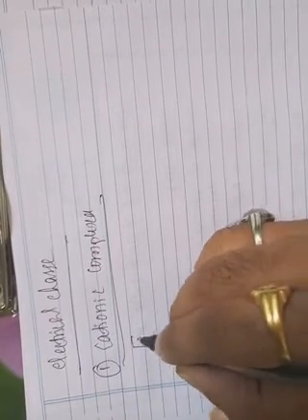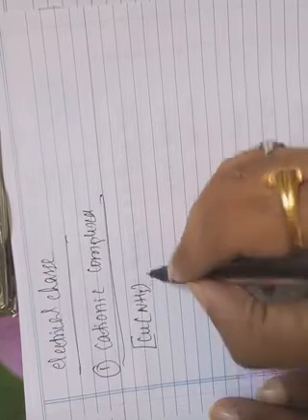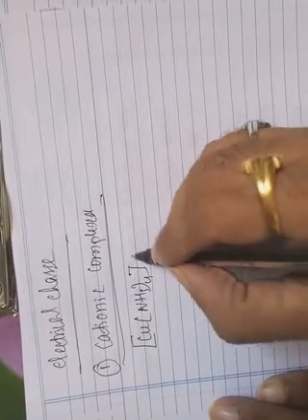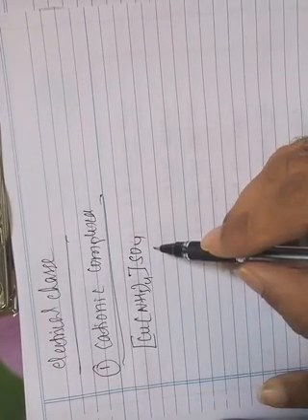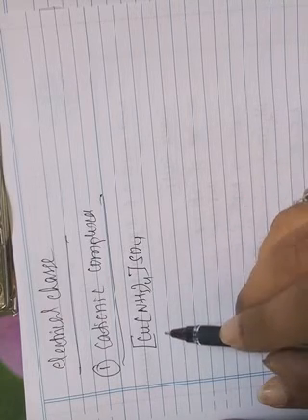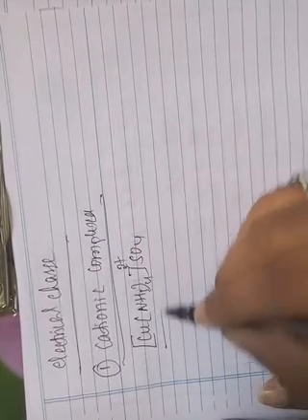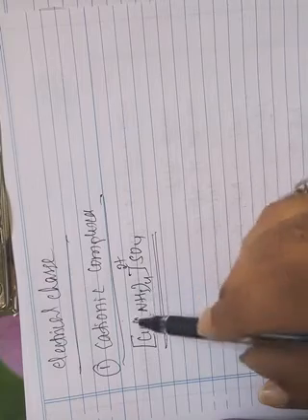Example, say [Cu(NH3)4]SO4. In this complex compound, the complex ion contains a positive charge. Therefore this complex compound is known as a cationic complex.